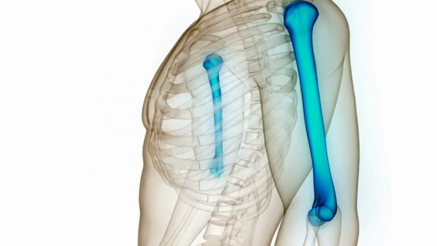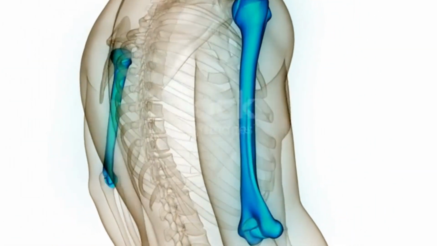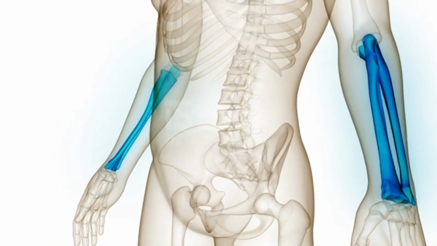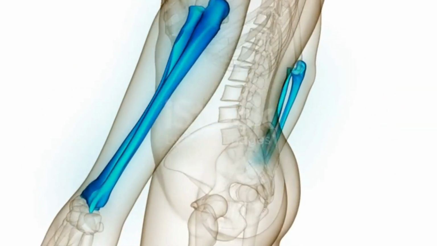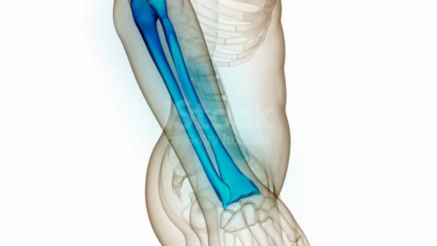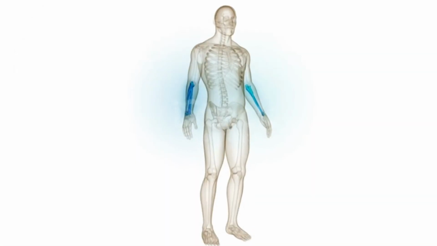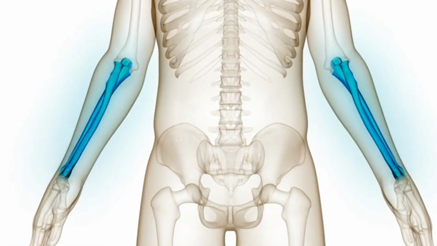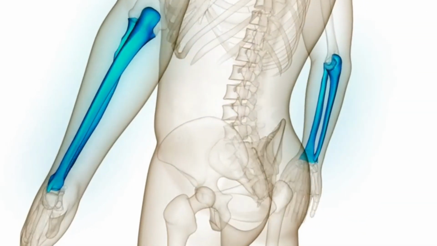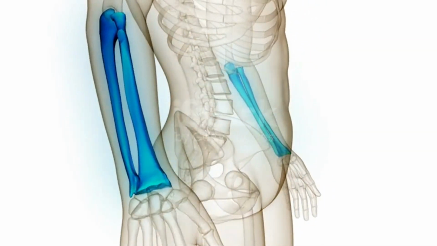The humerus is the largest and longest bone of the upper limbs. The radius is located along the lateral thumb side of the forearm and articulates with the humerus at the elbow. Another one, the ulna, is located on the medial, pinky finger side of the forearm. It is longer than the radius. The ulna articulates with the humerus at the elbow.